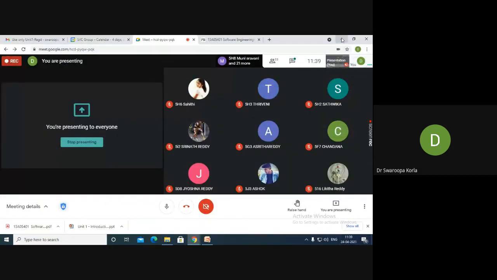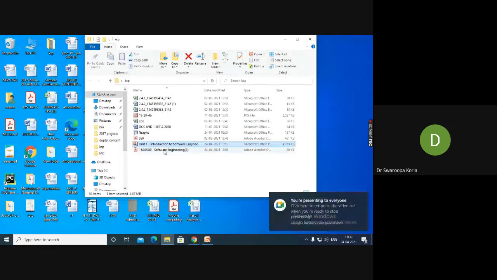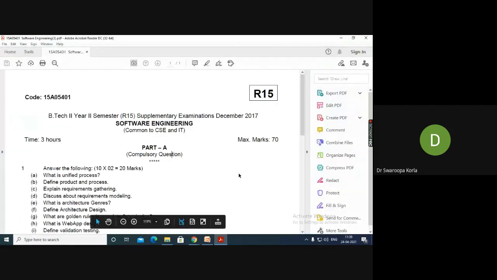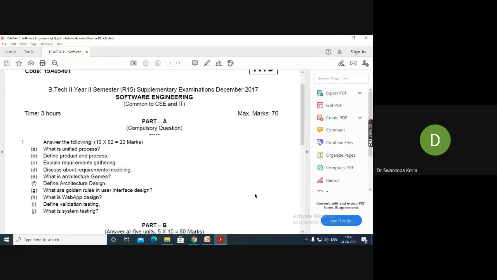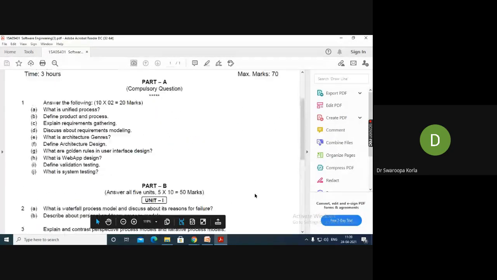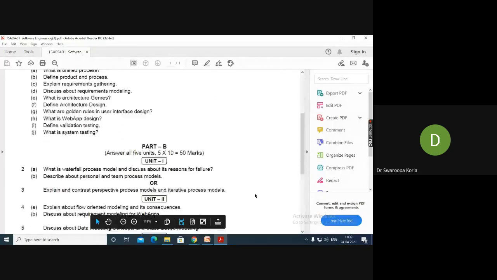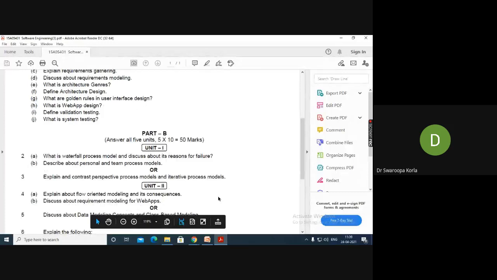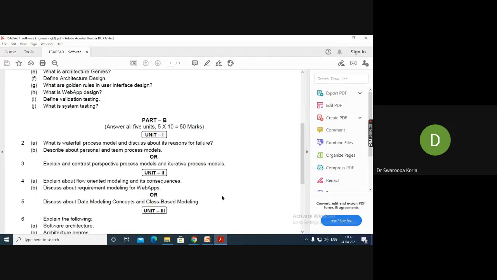Just a minute. You are the starting regulation, you don't have exact regulation papers. A little bit of modification is there in the syllabus, but still you can take the unit 1 questions as they are, and unit 2 also you can take as they are.